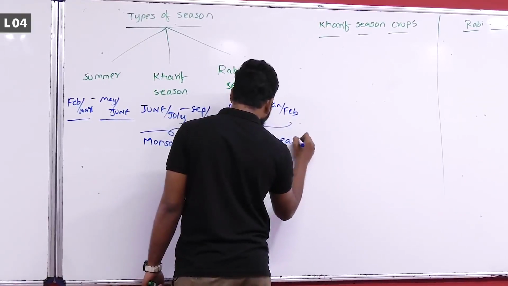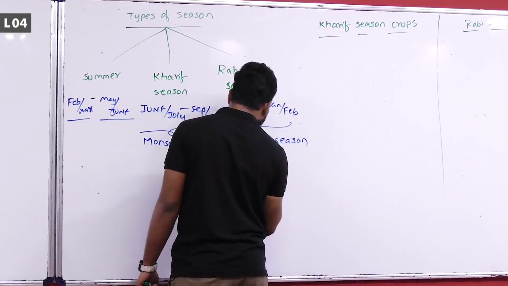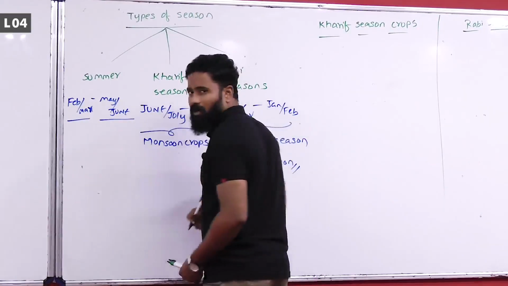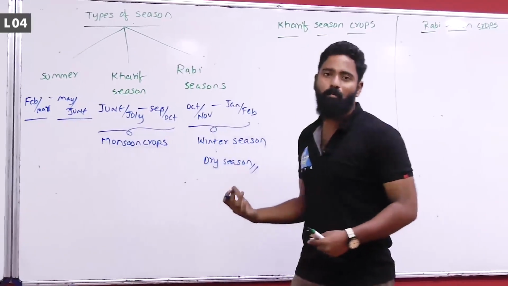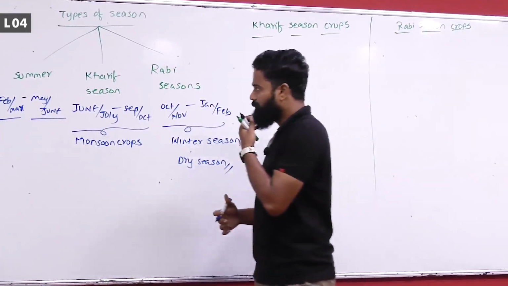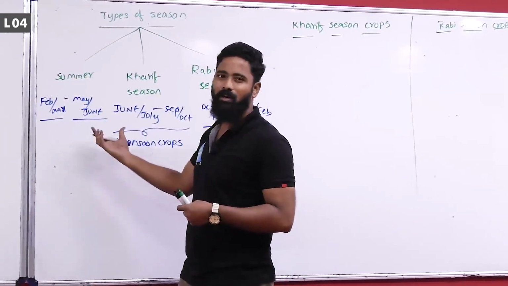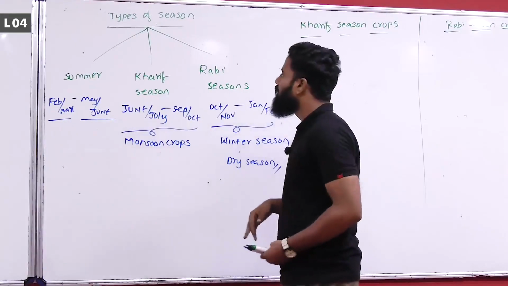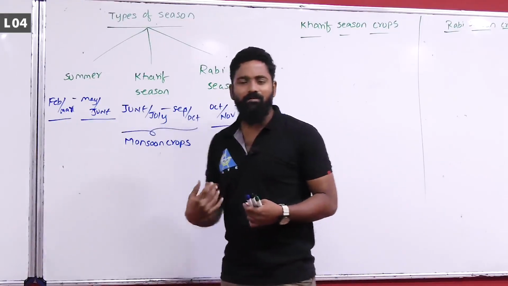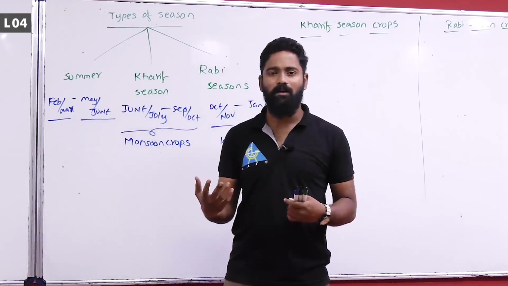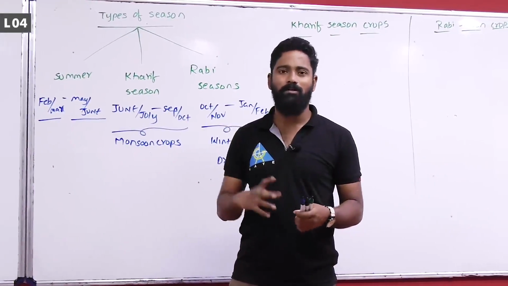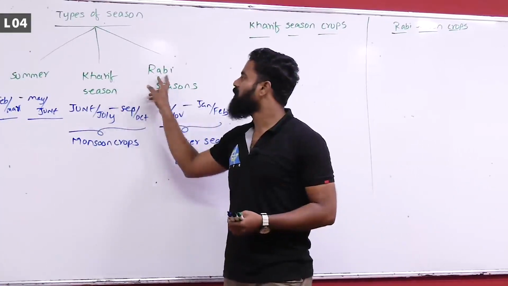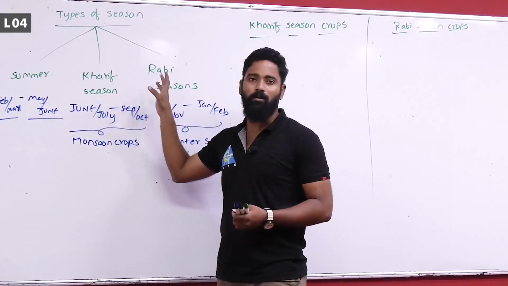Winter season crop, you can also call this as dry season crop. In India, more amount of crops are monsoon crops only. And in summer, what do you generally grow? Mango and all those things come in the summer season. And you can see the different types of season, Jaist, that is the Hindi or Sanskrit nomenclature. But this kharif and rabi were taken from Arabic terminology.